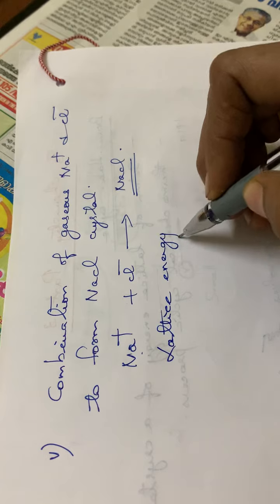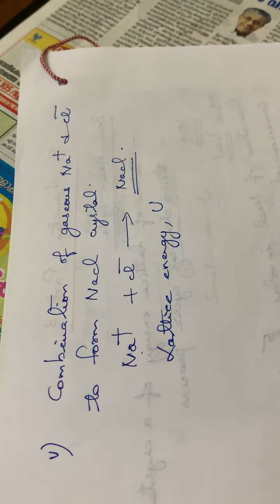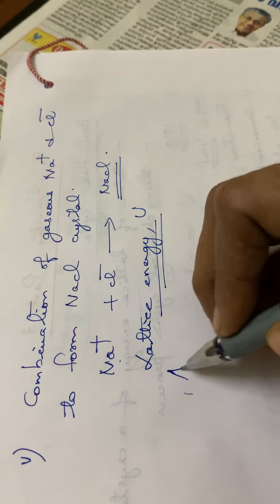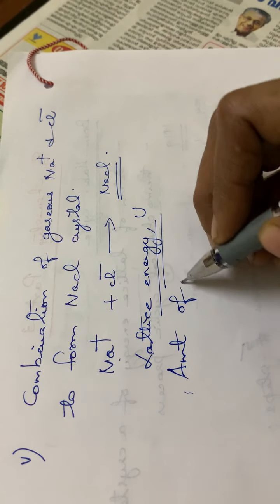that energy we can call the lattice energy. Lattice energy is denoted by the letter U. So how can we define this lattice energy U? It is the amount of energy released.